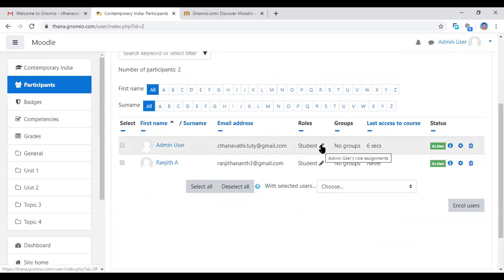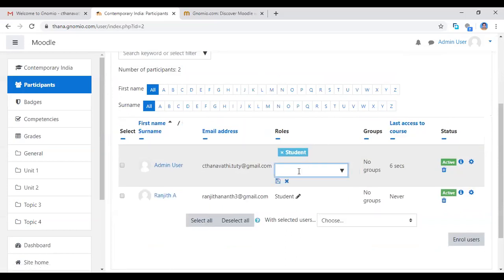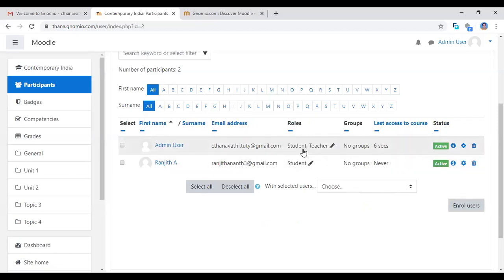Now I want to see the role: student. My role as an admin user and also student here. So now I want to change my role also to teacher. Now I'm typing T, and here so many roles are there. Now I'm clicking the teacher button. If you click the teacher button, see here, the save changes button is there. If you click save changes, then that will be added here. See here, I am the student as well as the teacher. My role is student as well as teacher.